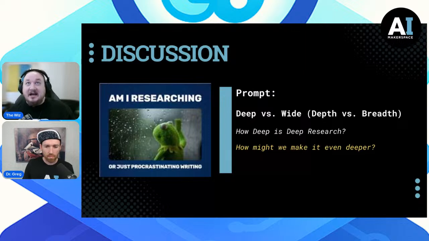what it does next. So let's say I go deep and then I have it generate a bunch of new questions based on that report. And then I go deeper yet again by spinning up some sub deep research tasks. And then I go deeper yet again, right? So we have the levers to control, in some sense, depth and breadth. And I think this is something that is now able to be done programmatically as opposed to